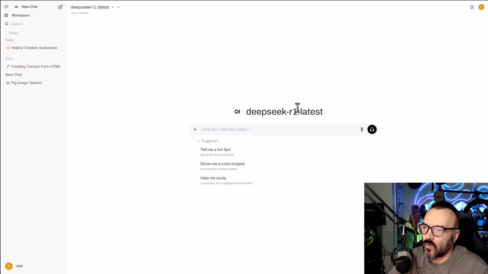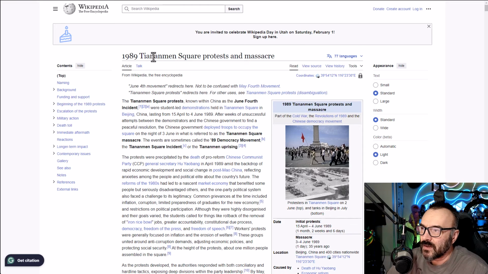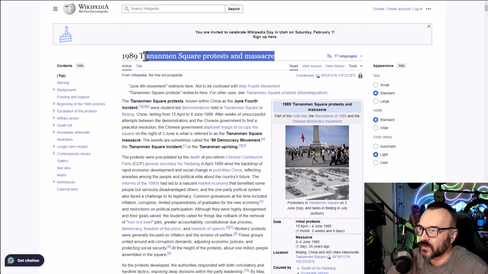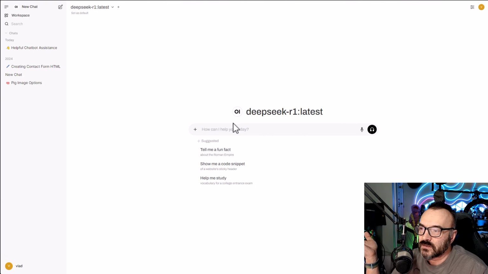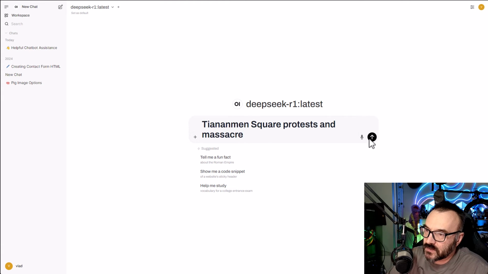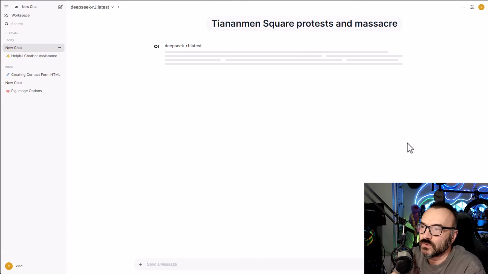Okay, we'll open here and let's type. Well, you know what? I'm going to do a couple of things. First, I'm going to take this from Wikipedia, and this is one of the most censored topics. Well, not the most censored, but one the Chinese government does not like. We'll just copy this about the massacre, what is happening, because it's developed by a Chinese team. It's one of the ways we can verify it. So let's go right here, copy paste this, and ask the question what's happening. So Tiananmen Square protest and massacre.